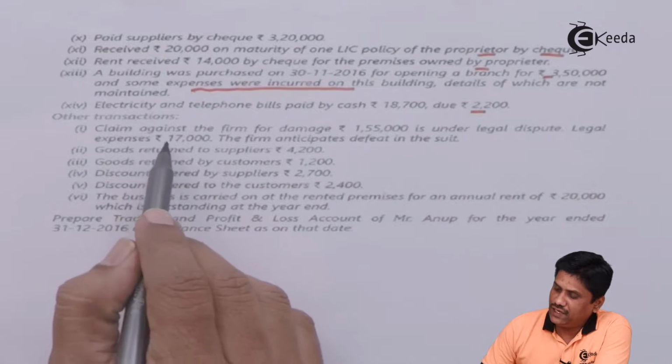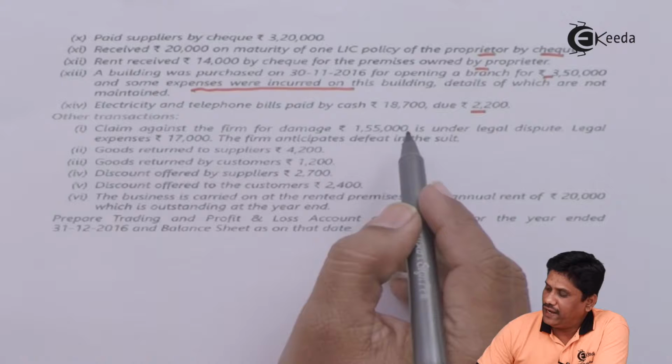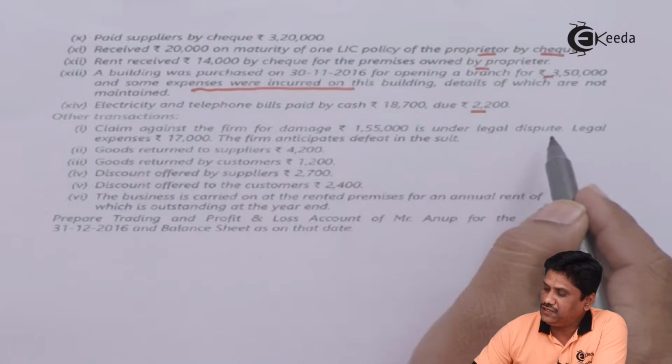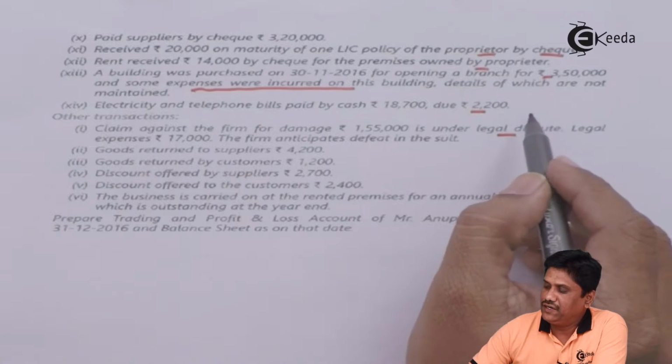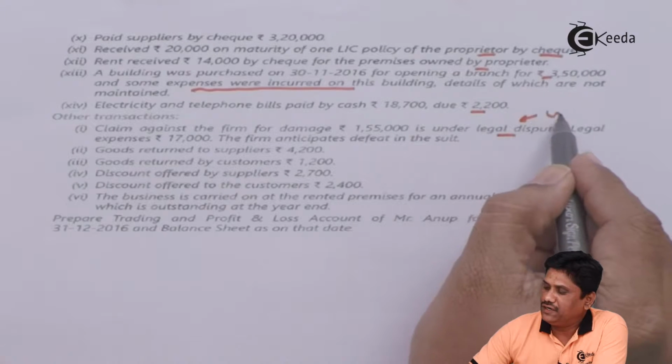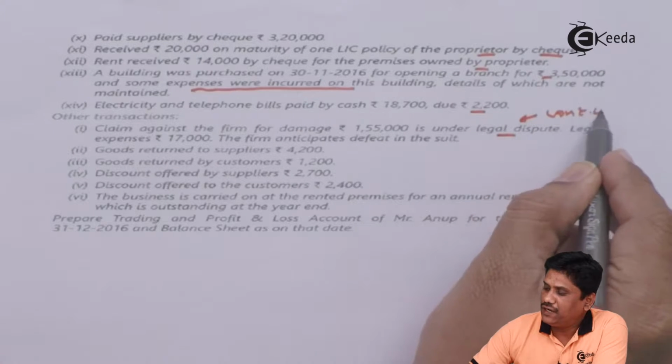Other transactions: claims against the firm for damage 1,55,000 is under legal dispute. So I can say it is a claim, it is a contingent liability, and it will not be recorded.